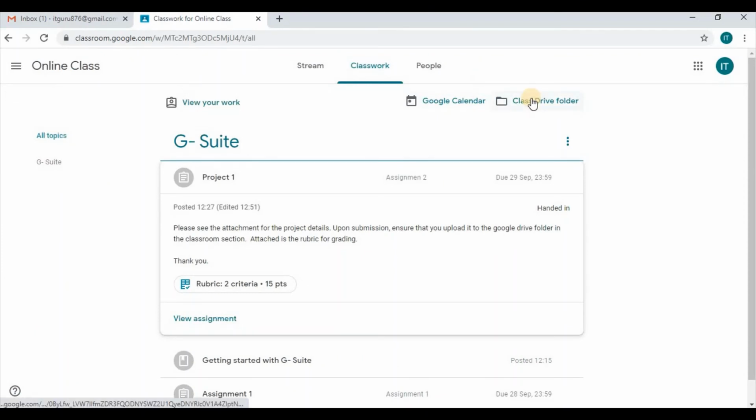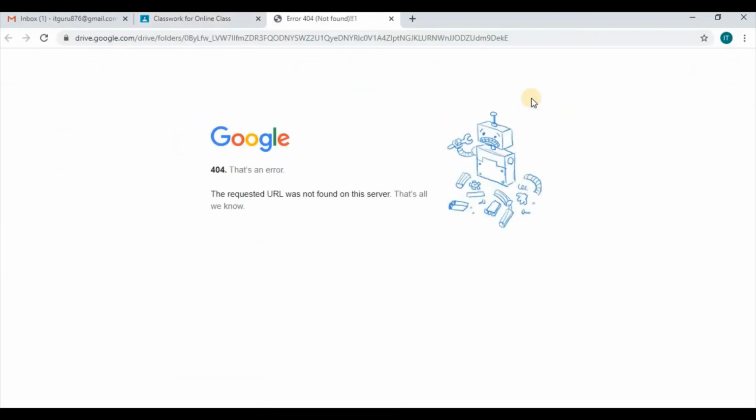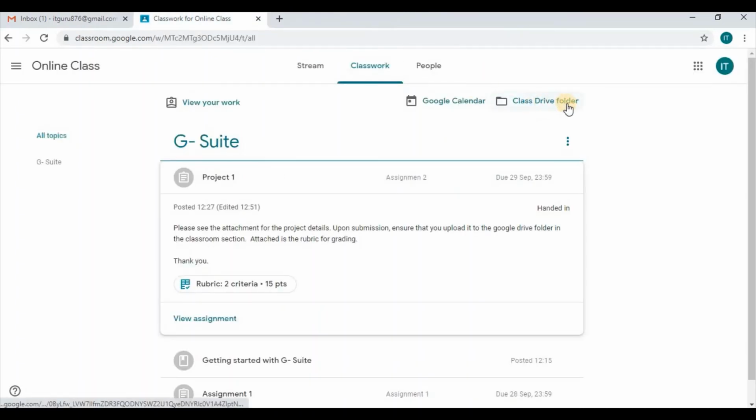For the class drive folder, however, once I select that, you'll realize that I receive an error message. The reason is that the class drive folder is only accessible by our teacher or a person that they decided to share the folder with, who can make edits to the folders within that drive. So as a student, we do not have access to the class drive here, as this is the location where our teacher collects our assigned work that was submitted to them and so forth.